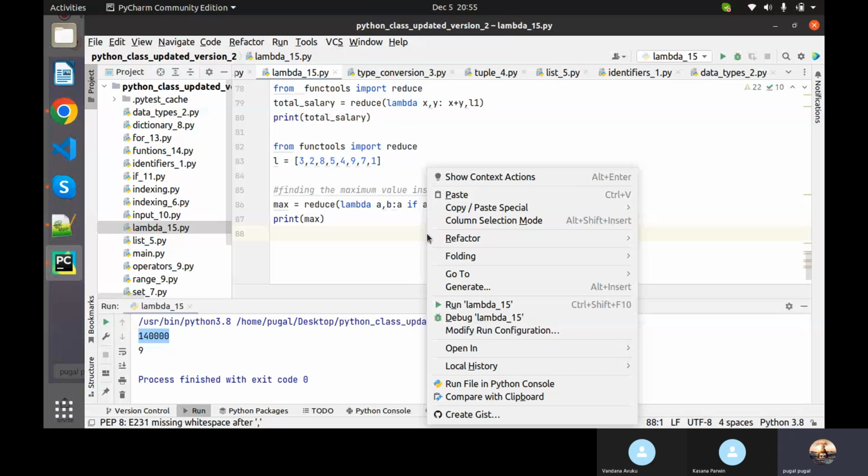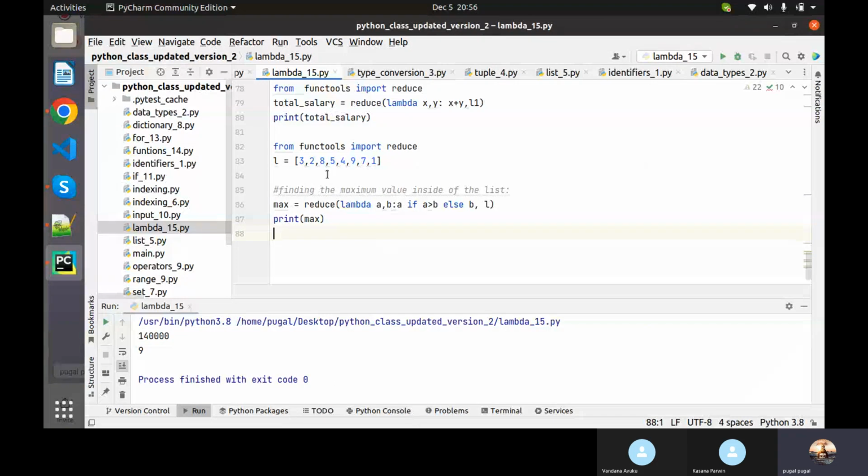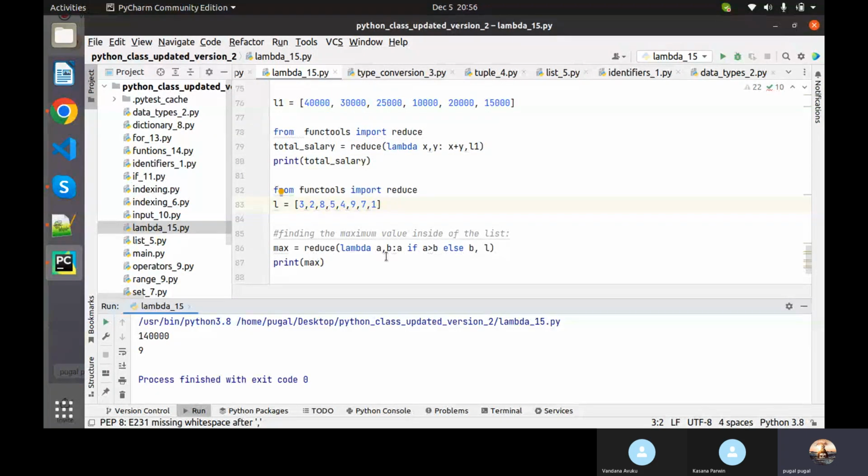See, that's what is happening. So 3 comma 2, 3 will be the result and it will be stored. Next time b will fetch another value, and 3 and 8 it will compare, and 8 it will store. Then it will compare with 5 and 8 again it will store. Then it will compare with 4, then again 8 only, then 8 and 9, 9 will be stored, and for the rest it will compare, and whichever is maximum, that only it will return. So this you can also use with lambda. You can explore a lot of things like this.